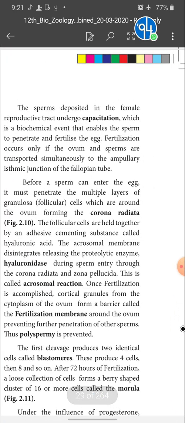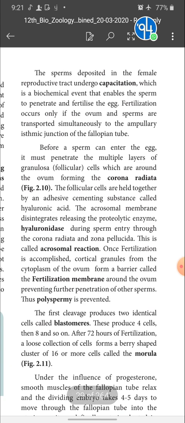Next, the sperms deposited in the female reproductive tract undergo capacitation, which is a biochemical event that enables the sperm to penetrate and fertilize the egg. What is meant by capacitation? It is a 2 mark question. It is a biochemical event through which the sperm gets the capacity to penetrate and fertilize the egg, and this process is called capacitation.